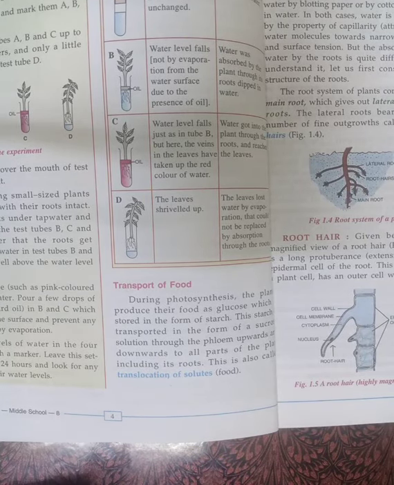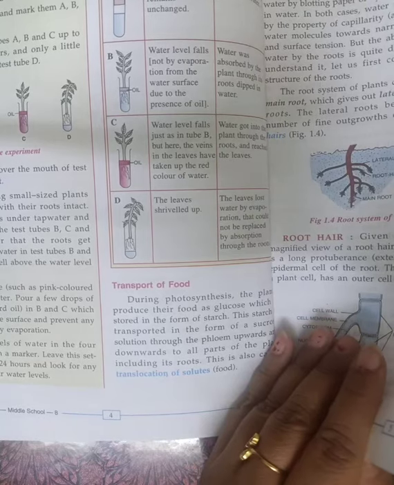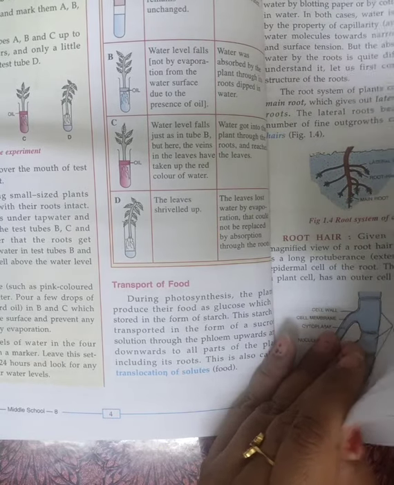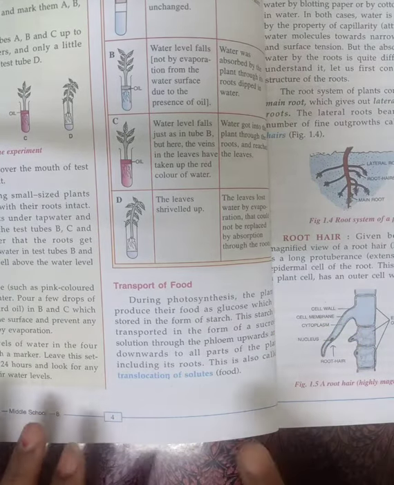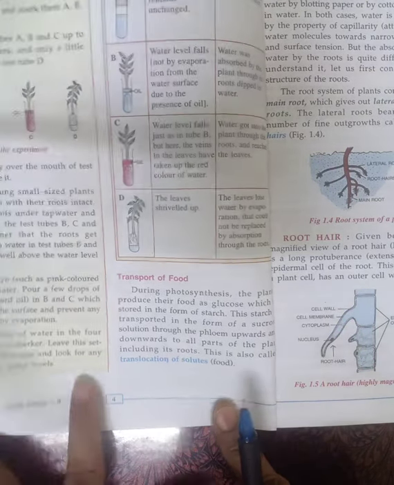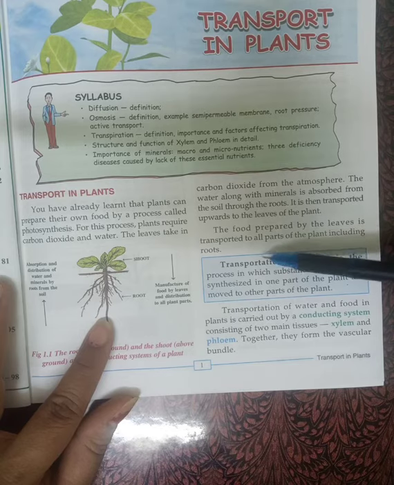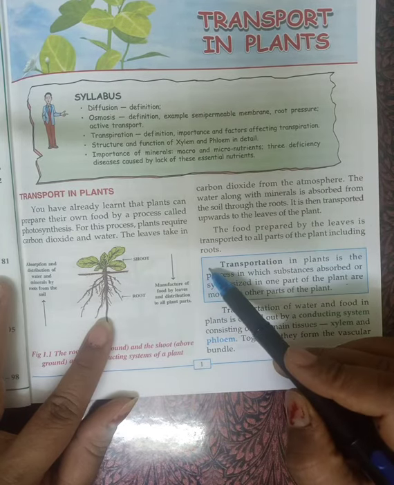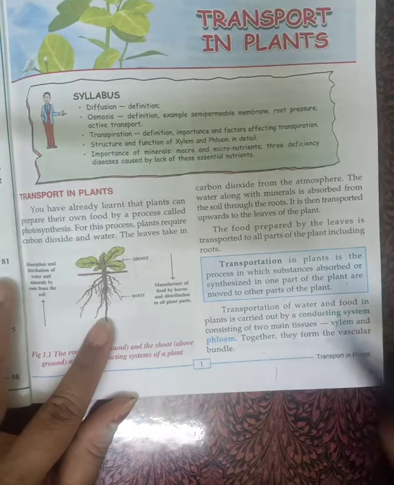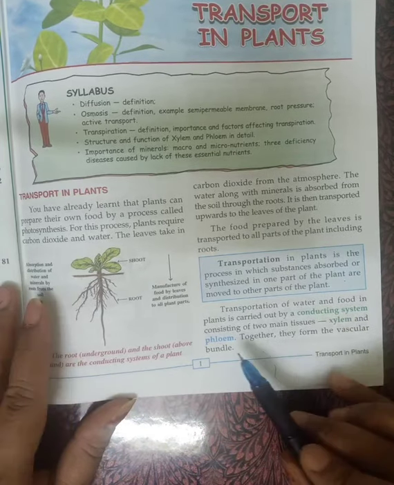This much I am going to teach you in today's video, and then I will make one more video and complete the chapter in the second video. So what you have to write, I am starting from the first page. You all have to write the definition. First is the transportation in plants. You can just put a tick in that. Transportation in plants. Then conducting tissues, xylem and phloem.